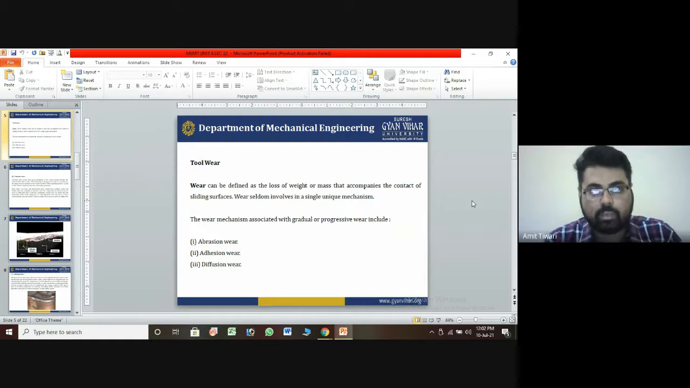Wear can be defined as loss of weight and mass that accompanies the contact of sliding surfaces. Wear does not involve a single unique mechanism. The wear mechanism is associated with gradual and progressive wear. There are different types of wear available: the first is abrasive wear, then adhesion wear, and diffusion wear.